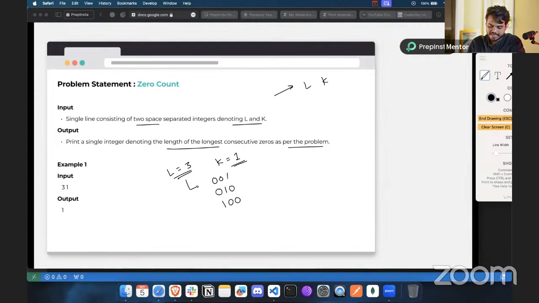Once you get these strings, you need to find the consecutive zeros that have appeared. If you count here, we have 2 zeros, then here we have only 1 zero, and here we have 2 zeros. This is the number of consecutive zeros that is present. Out of these, you have to select the minimum value, which is 1. That's why the output that we got is 1 here.